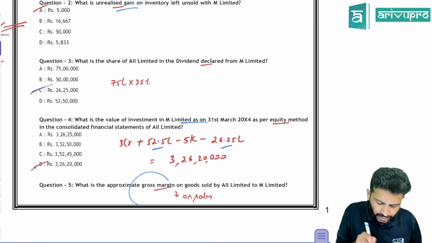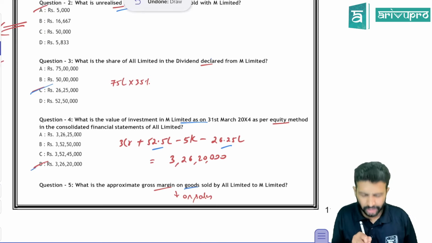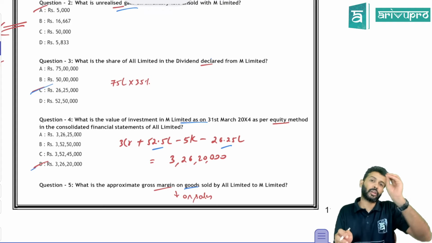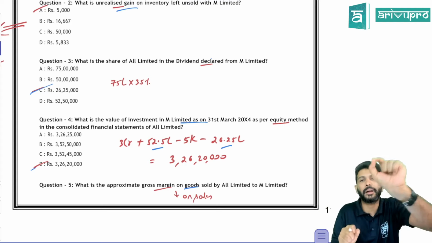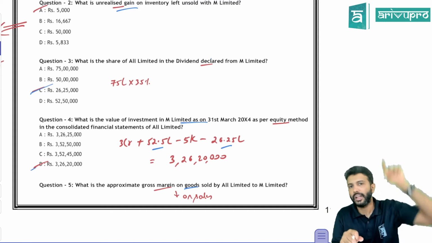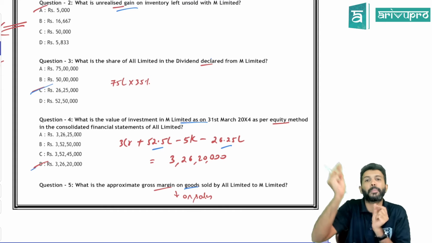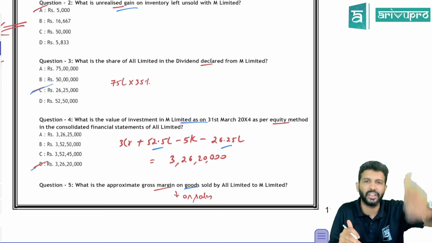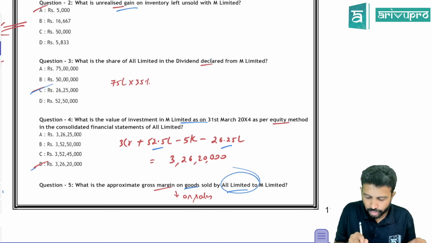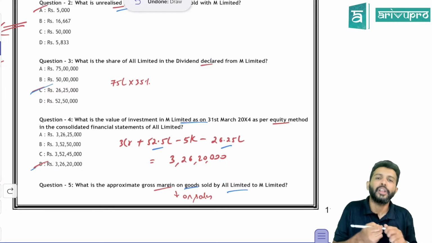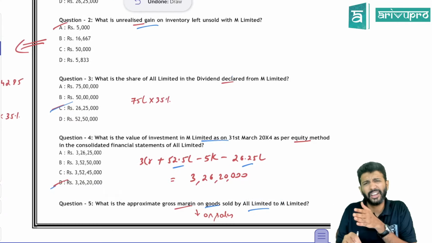Okay. Then they're asking what is the appropriate gross margin on sale. When they say margin, margin is always expressed on sales. When they say markup, the term markup means profit element on cost. When they use the word margin, margin is a profit percentage expressed on sales. So they're asking what is the profit margin on the goods sold by A Limited to M Limited. How much did the parent sell to the associate company?